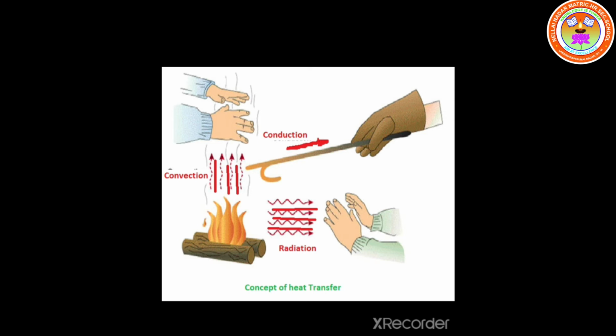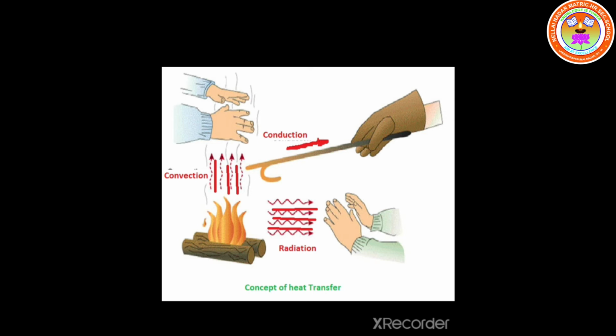Next one is heat. How does heat work? How is heat produced? That I'm going to explain to you. Whatever we are looking at around us, everything is made up of matter. Matter, in the sense that you know well, occupies space and has mass.